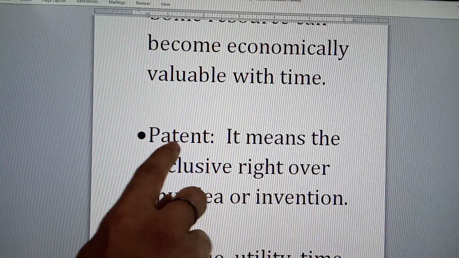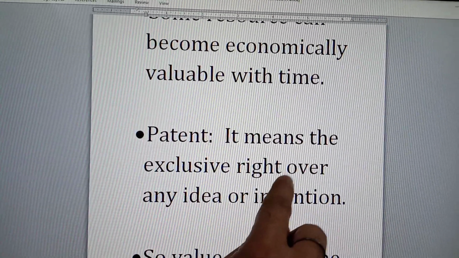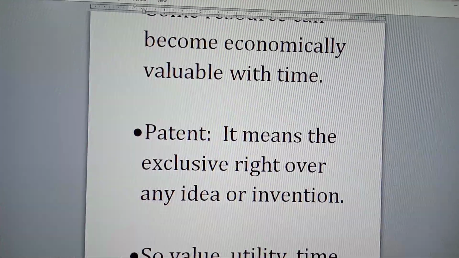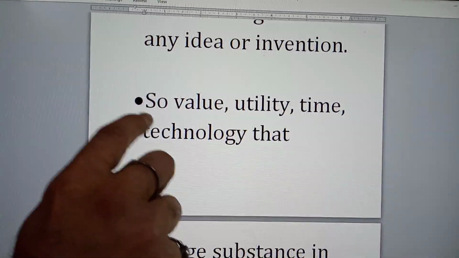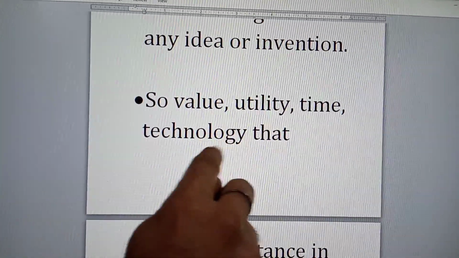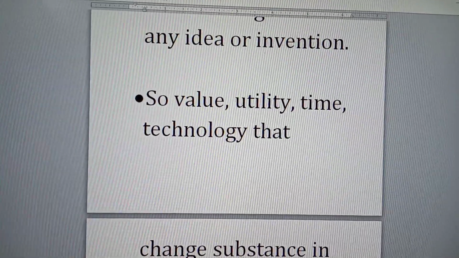One new word, patent. Patent means the exclusive right over any idea or invention. Next point. So value, utility, time, technology change substance into resource.